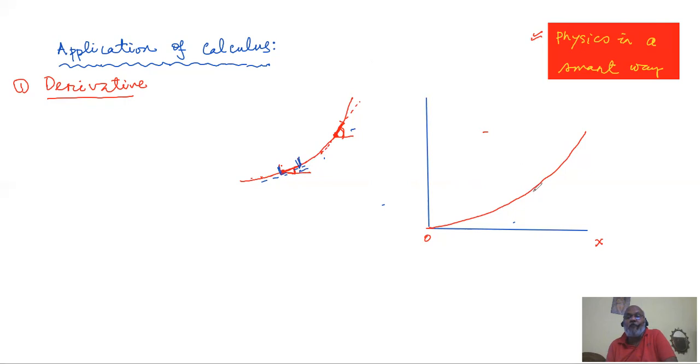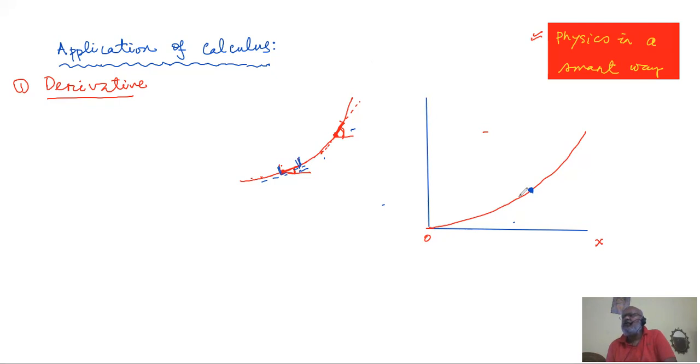If you are asked to find the slope at a particular point, mark my words, slope at a particular point, in fact, has got no meaning. Because if you confine yourself to that point, you just cannot find the slope. You will be sitting there with your scale, pencil, drawing instrument, and nothing happens. You cannot find it out.